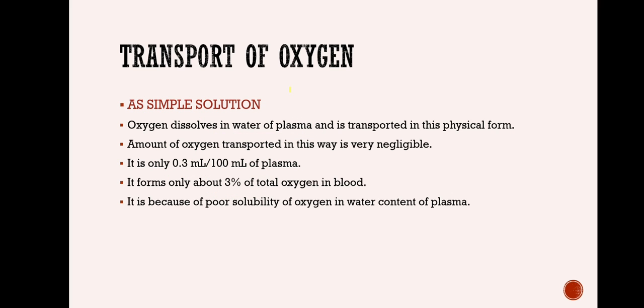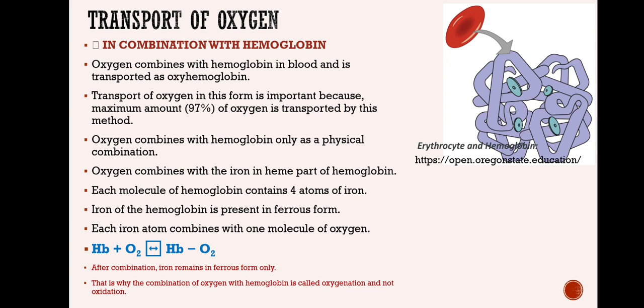Now, there is another major method by which oxygen is transported, that is in combination with hemoglobin. Hemoglobin is the pigment that gives red color to our blood, isn't it? Our blood is red in color due to the pigment hemoglobin. It is present in the red blood corpuscles. That's why our blood corpuscles are red in color.